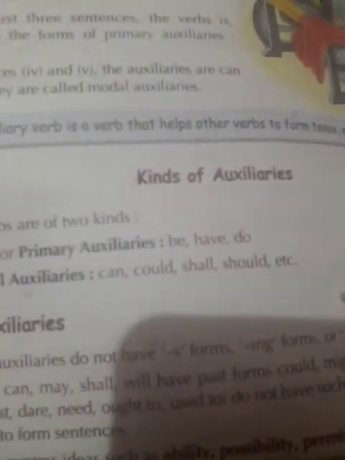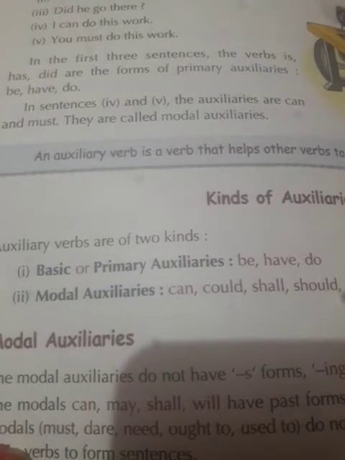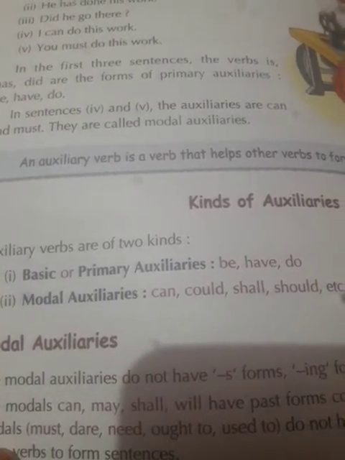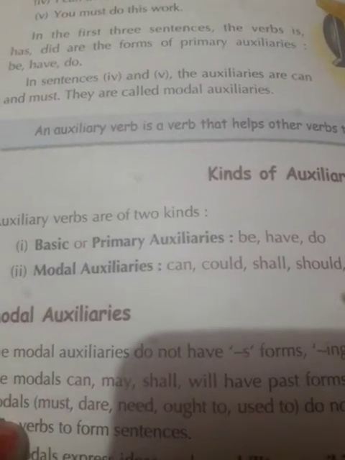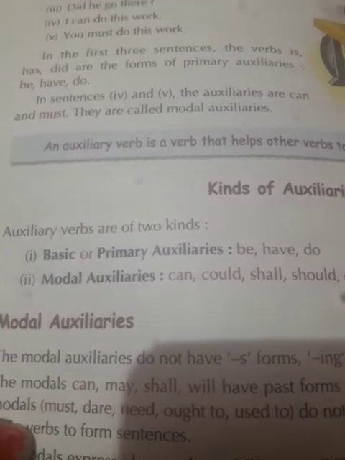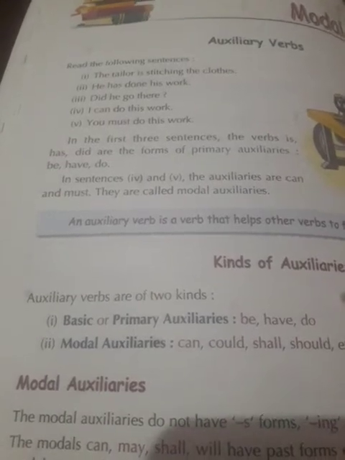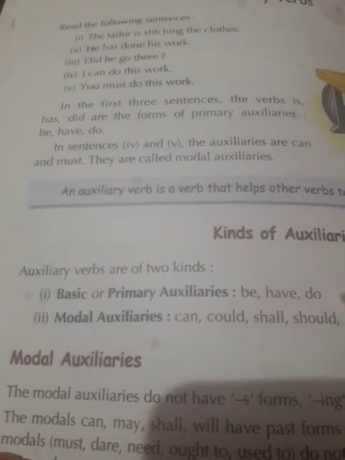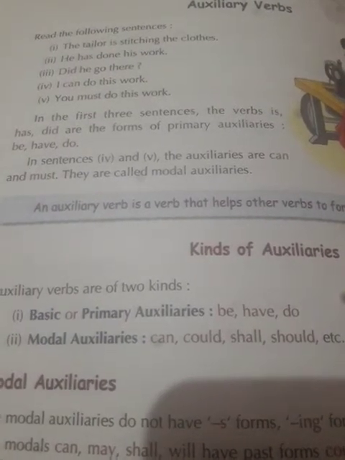And now we will study the kinds of auxiliaries. Okay, dear students, the kinds of auxiliaries. Auxiliary verbs are of two kinds. Basic or primary auxiliaries: be, have, do. And the second kind, modal auxiliaries. In the above sentences we have read about the basic and modal auxiliaries.